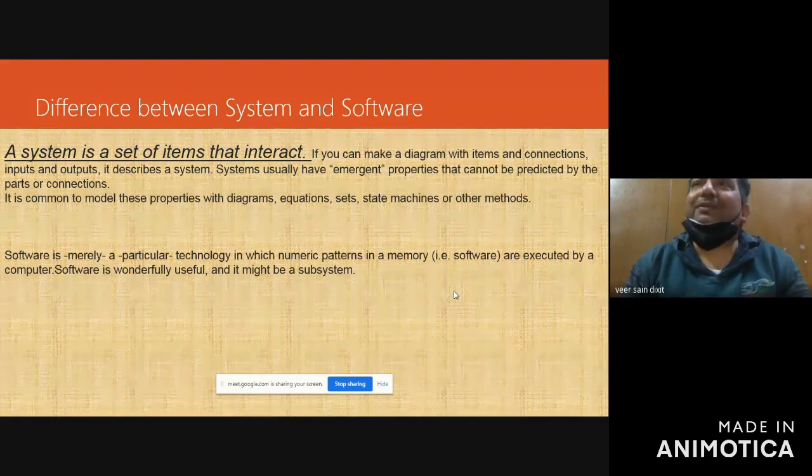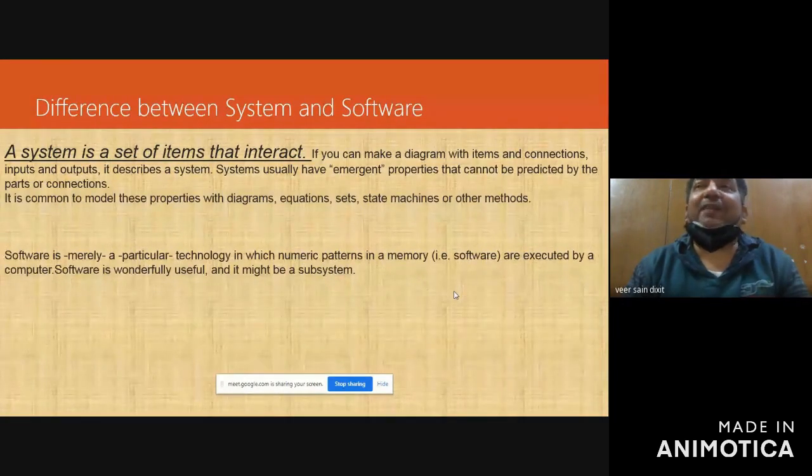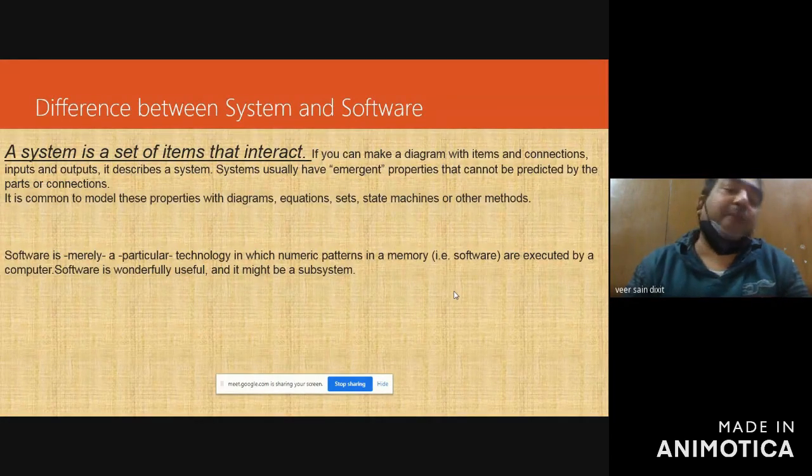If I talk in terms of examples, take a banking software system. If you go to any bank to deposit or withdraw money, or to open an account, for any type of banking transaction, there is an office clerk who processes the software.